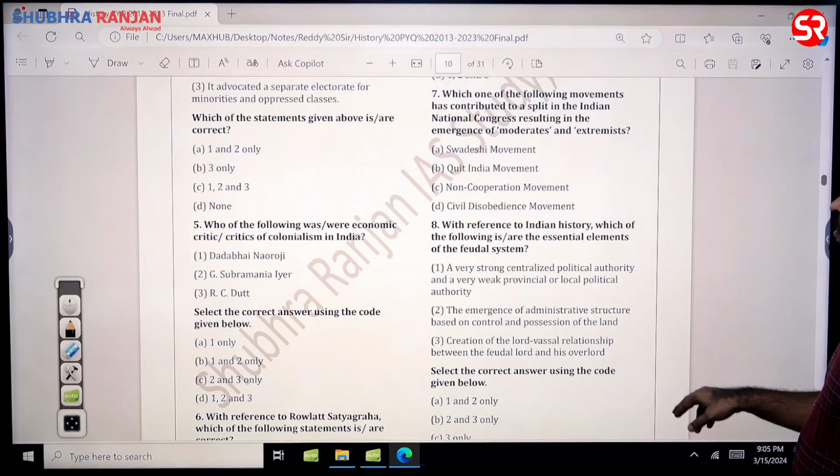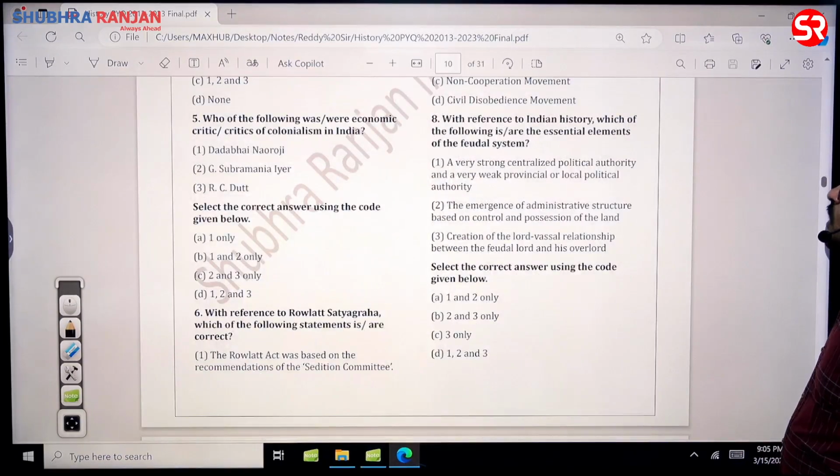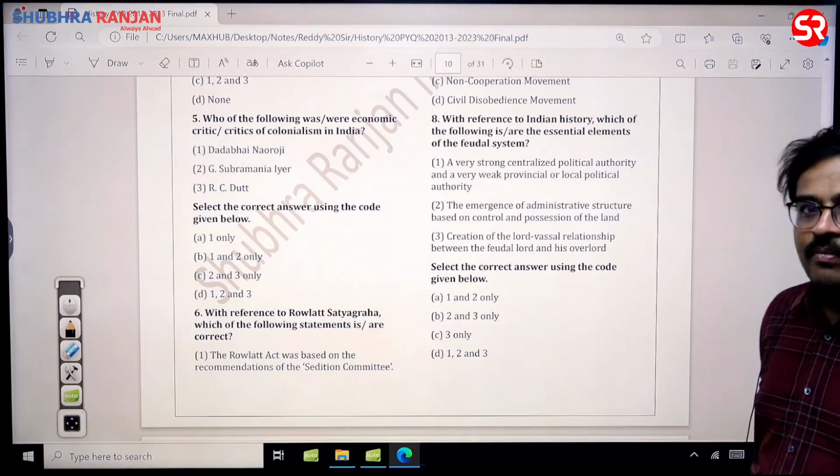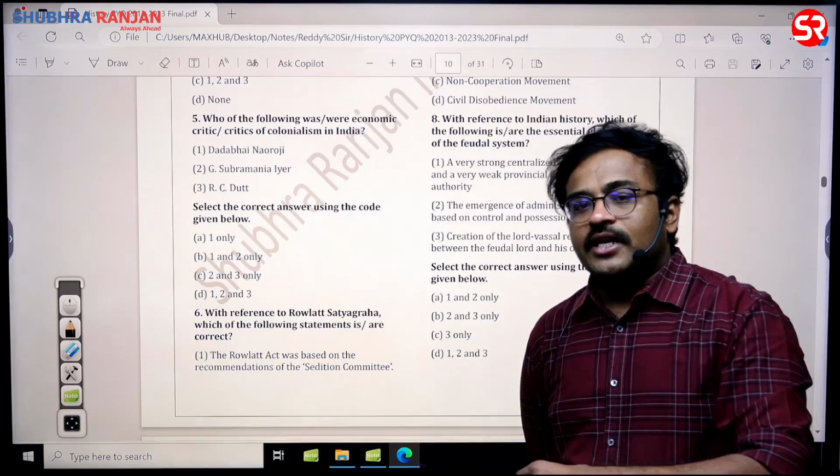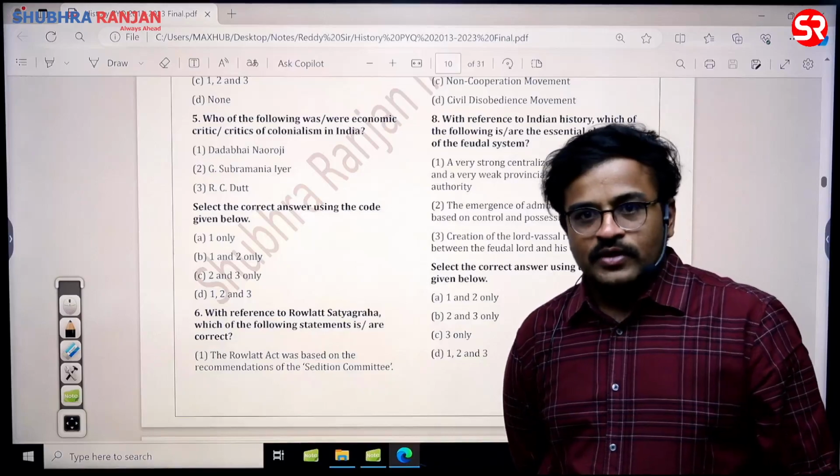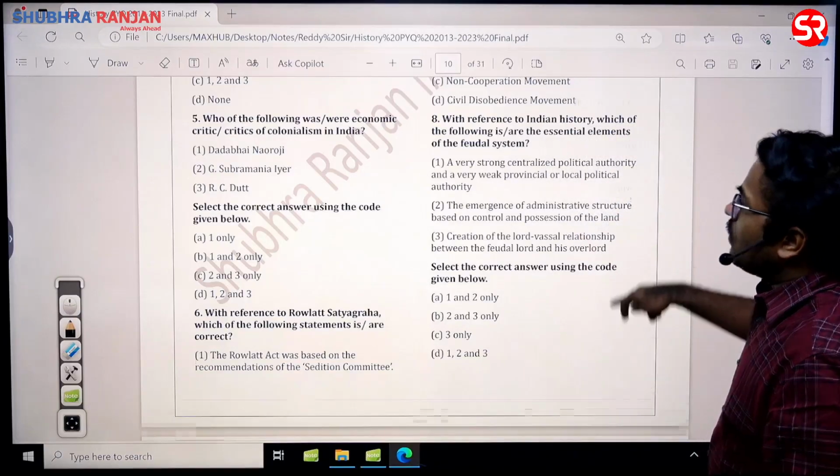Very simple question. So with reference to Indian history, which of the following are the essential elements of the feudal system? In fact, this question has been wrongly printed here. I'll discuss it in ancient and medieval. Ancient and medieval में हम लोग discuss करेंगे feudal system का.